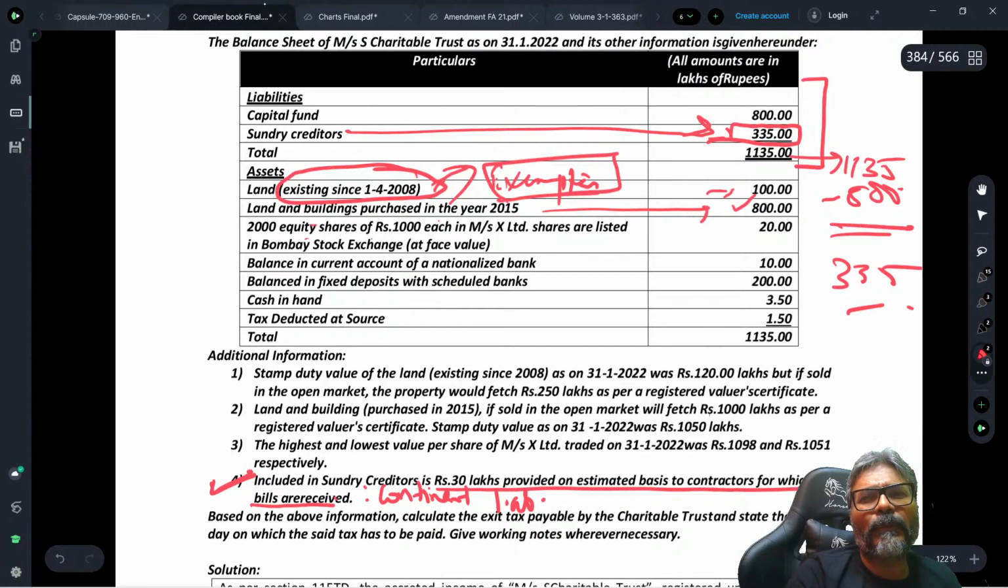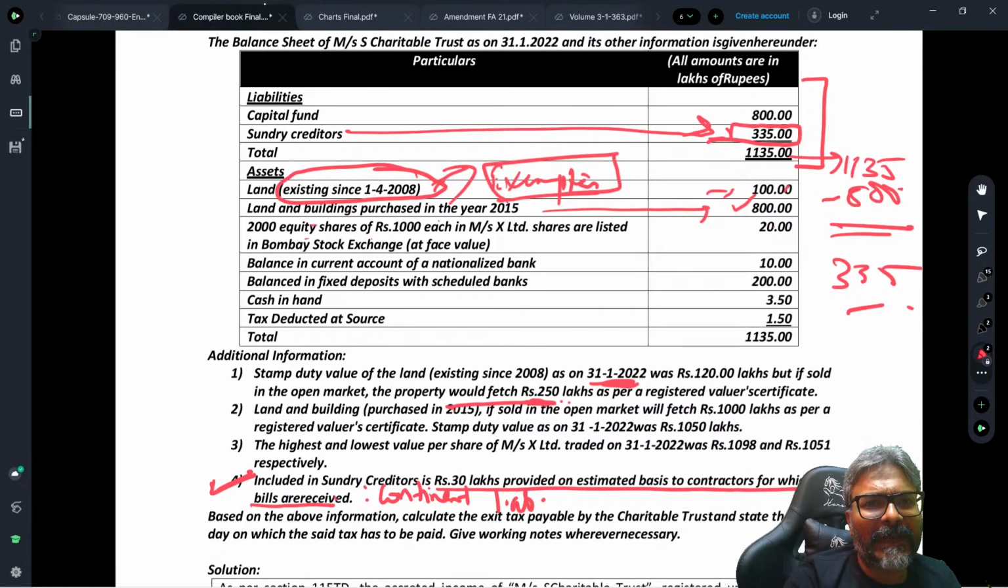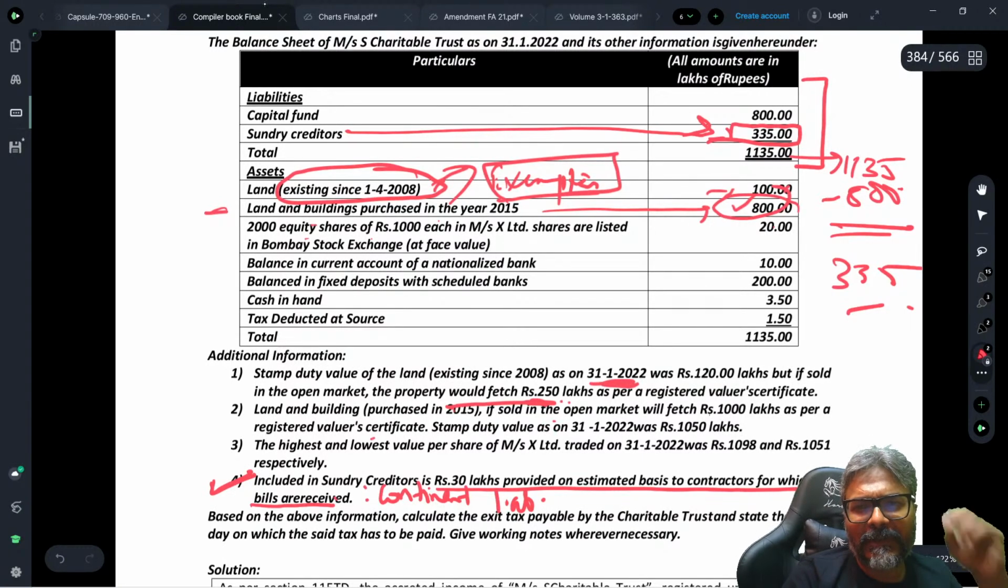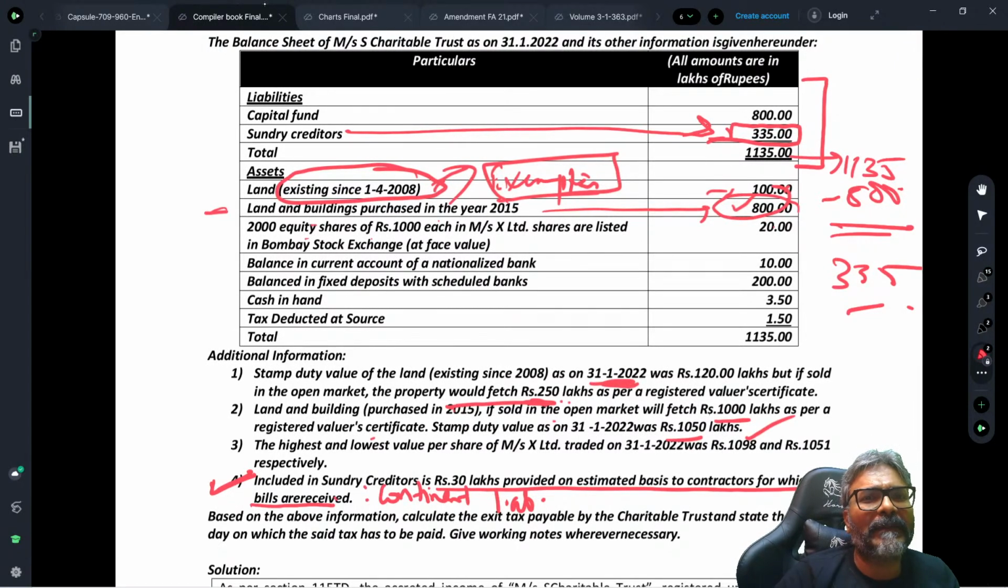2000. Now for both 100 and 800, students, you will take the stamp duty value as on the specified date, or the amount that would be fetched as per the registered value. So obviously 250 looks on a higher side. So this 250 is what I'm going to take for the second land, which is 800. Again 1000 would be compared with 1000, and the higher of the two, 1050, is what will be taken for the second land.